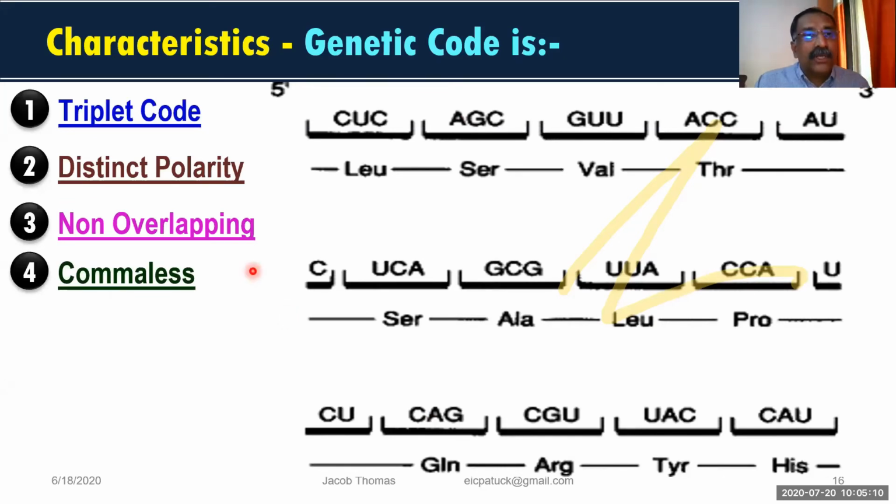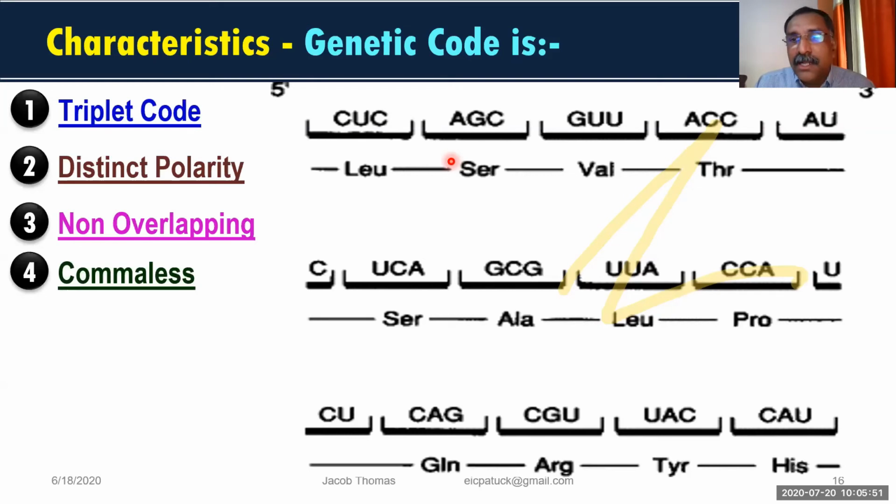Okay. Now, what is the fourth point? The fourth point is comma-less. Comma-less means a genetic codon is formed, and there is no comma here, it will not stop. So next will be one codon, next will be the next codon, next will be the next codon. It is going on continuously till the nonsense codon comes. Anywhere the nonsense codon is there it will be stopped. Till that there is no comma, no pause, no stop, nothing. No overlapping, no comma. So keep these points in mind.